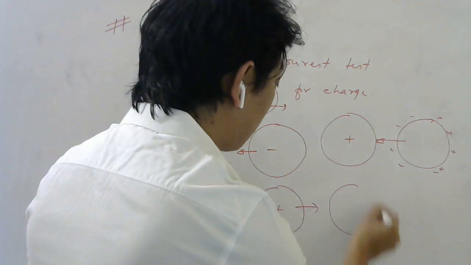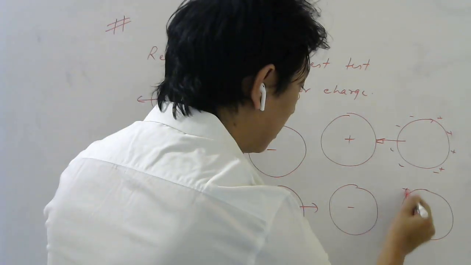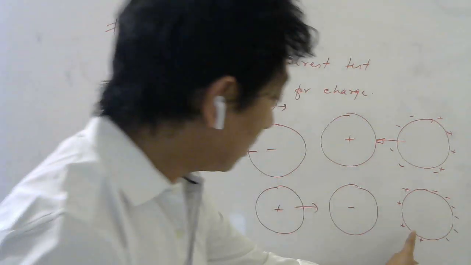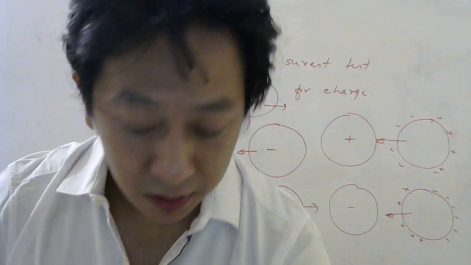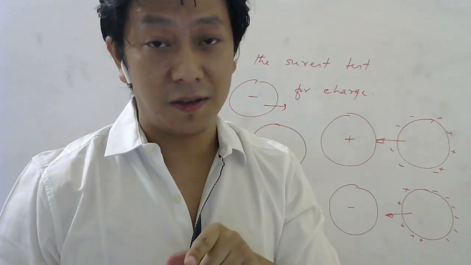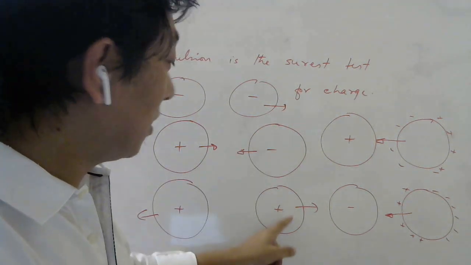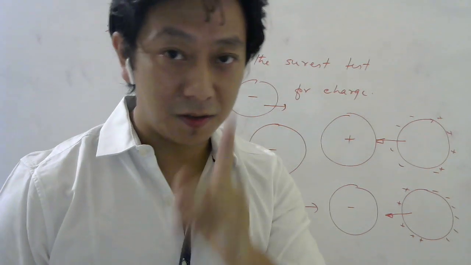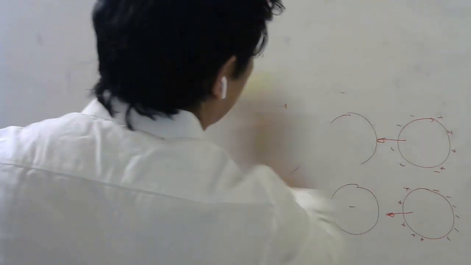What if I bring a negative body near a neutral body? What will happen? This negative will induce positive charge here and negative charge here. Which is nearer? Positive charge is nearer. So again, this will be attracted. So if a body gets attracted, you are not sure that it is charged. It could be neutral also, remember. But if a body is repelled, like here or here, then 100% it means it has same polarity charge. Okay, so keep that in mind. This is something we will be using to solve questions from our entrance corner.